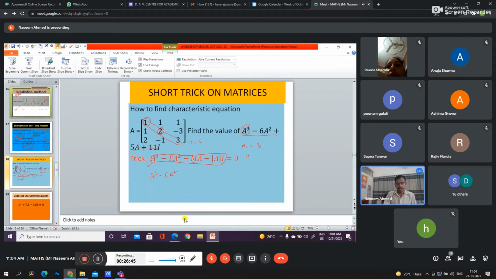Minor of M22: 3 ones are 3 minus 2, this is 1. Minor for the third element, the last one: 2 ones are 2 minus 1, that is 1. If we add these values, we get 5.